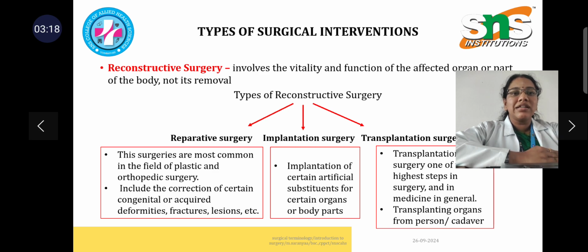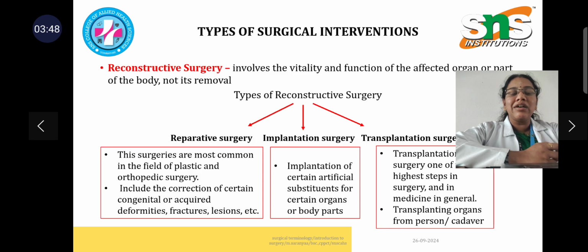Next one is reconstructive surgery, in which the vitality and function of an organ has to be maintained once the procedure has been planned. There are various types of reconstructive surgical procedures. One is reparative surgery, one is implantation surgery and another one is transplantation surgery. Reparative surgery, for example plastic and orthopedic surgery, is where repair of certain tissues, congenital disorders, deformities or fractures can be done.